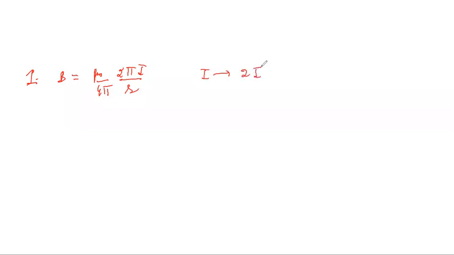I need to make 2I instead of I. And at the same time, the radius of the coil is halved, and I need to make the radius change to R by 2. So radius has been halved and current has been doubled, right? So this is what we have.